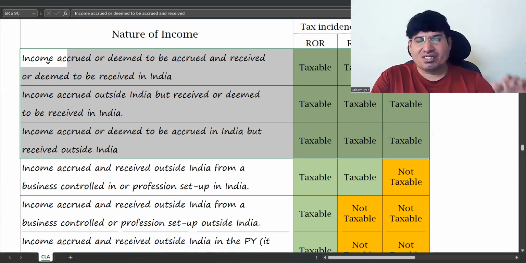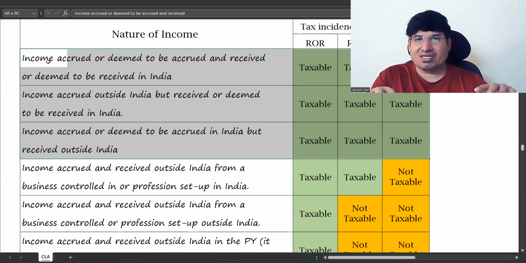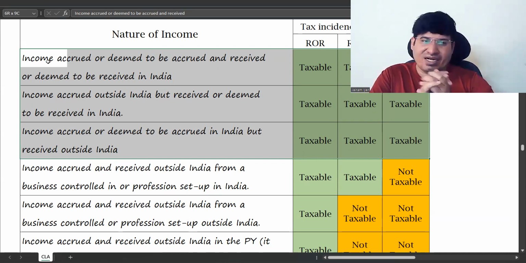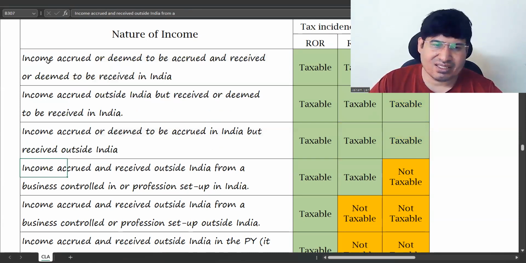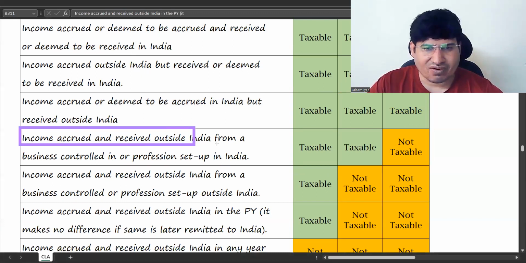Okay, the income which is accrued outside India and received outside India. In these, at least one of that is in India, correct? At least one of the two is in India. So what remains after this? Both are outside India, correct? So that is seen like this. You can see income accrued and received outside India. Okay, now both are outside India. Accrued and received outside India. This is also income accrued and received outside India. Same.